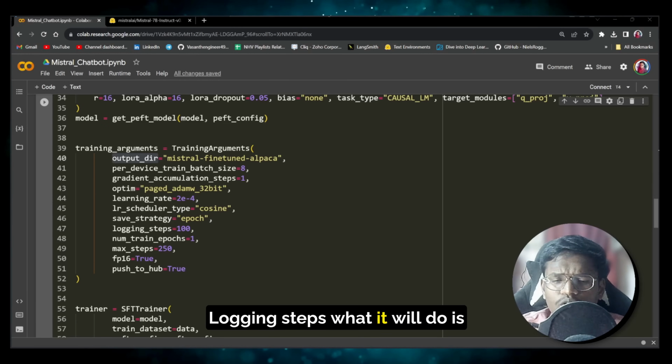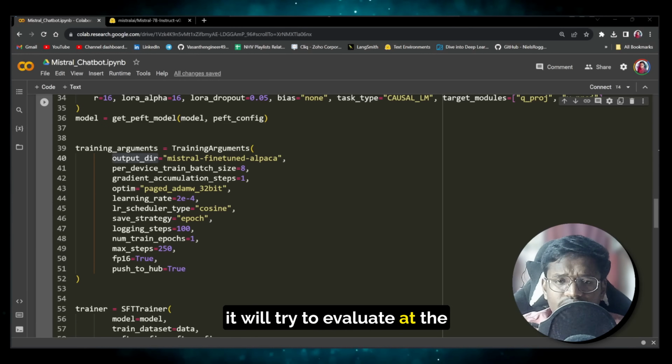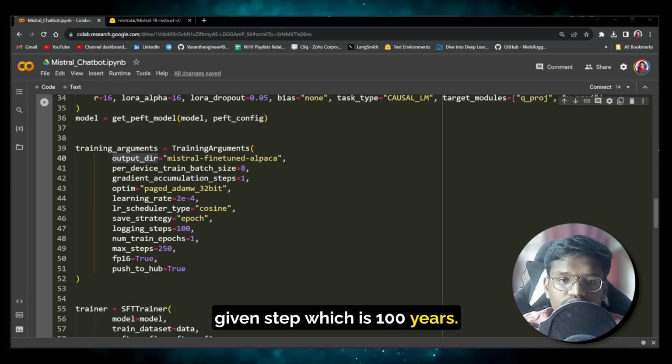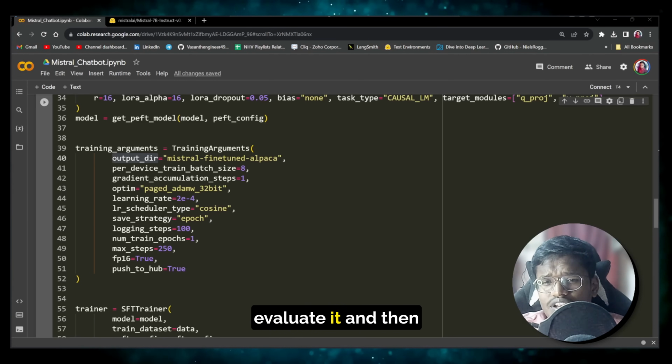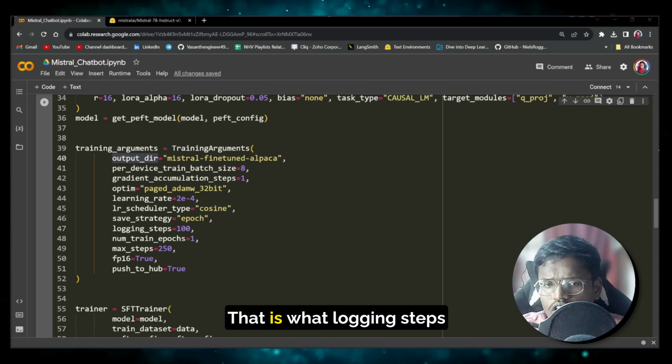Okay, logging steps, what it will do is it will try to evaluate at the given step, which is 100 here, so 100 steps here. So at 100 steps it will try to evaluate and then provide the loss. That is what logging steps means.